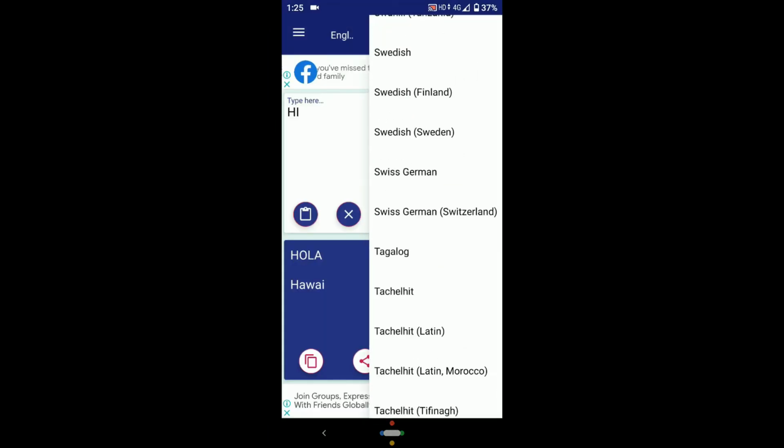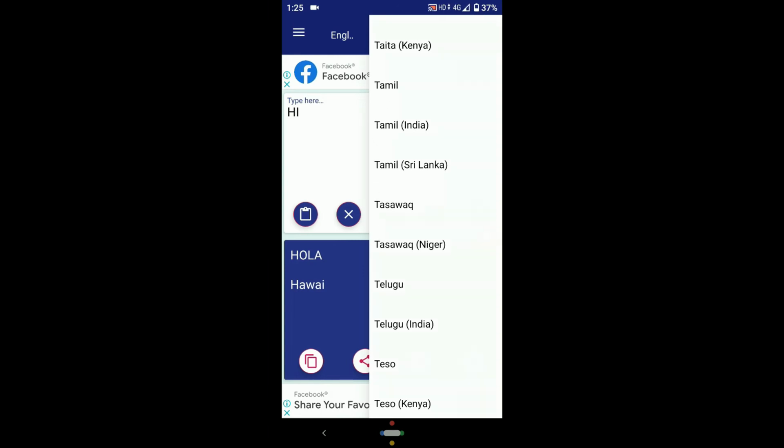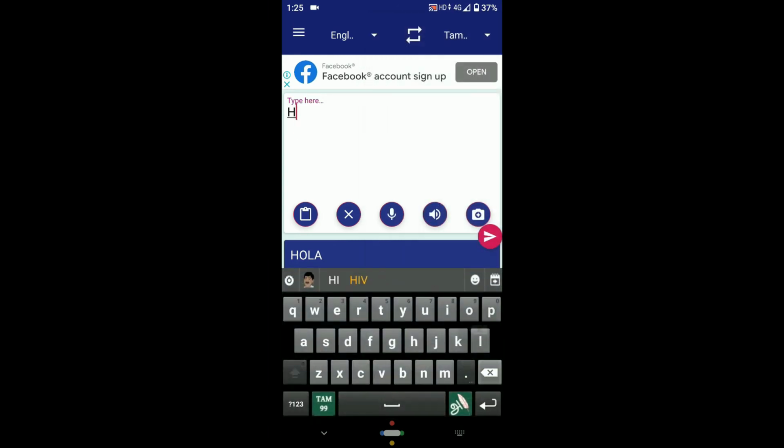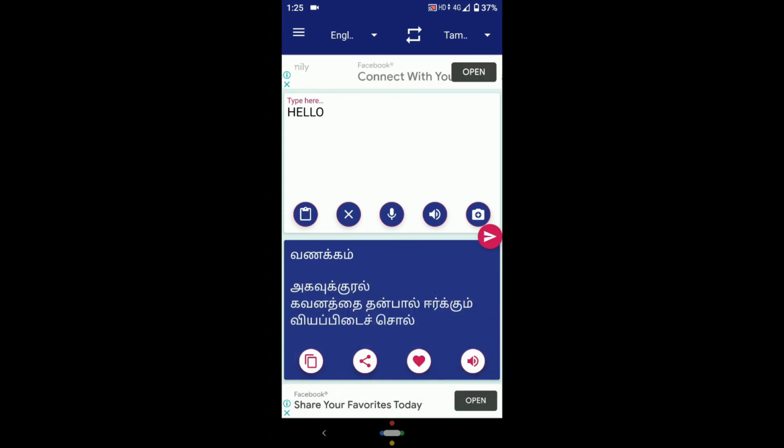Okay, the second you're gonna see is Tamil. You can check hello and click the send button. Okay, it's getting late. In Tamil, hello is Vanakkam.